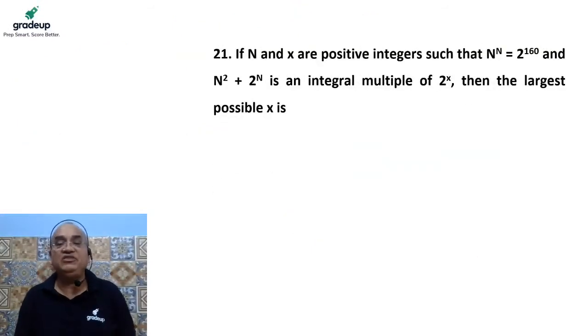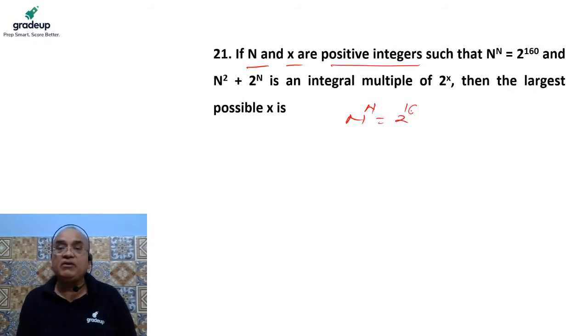Move to the next question. 21. It is given that n and x are positive integers, and n to the power n is equal to 2 to the power 160. I would like to solve this question. Then what do we have to do? And n square plus 2 to the power n is also an integer.